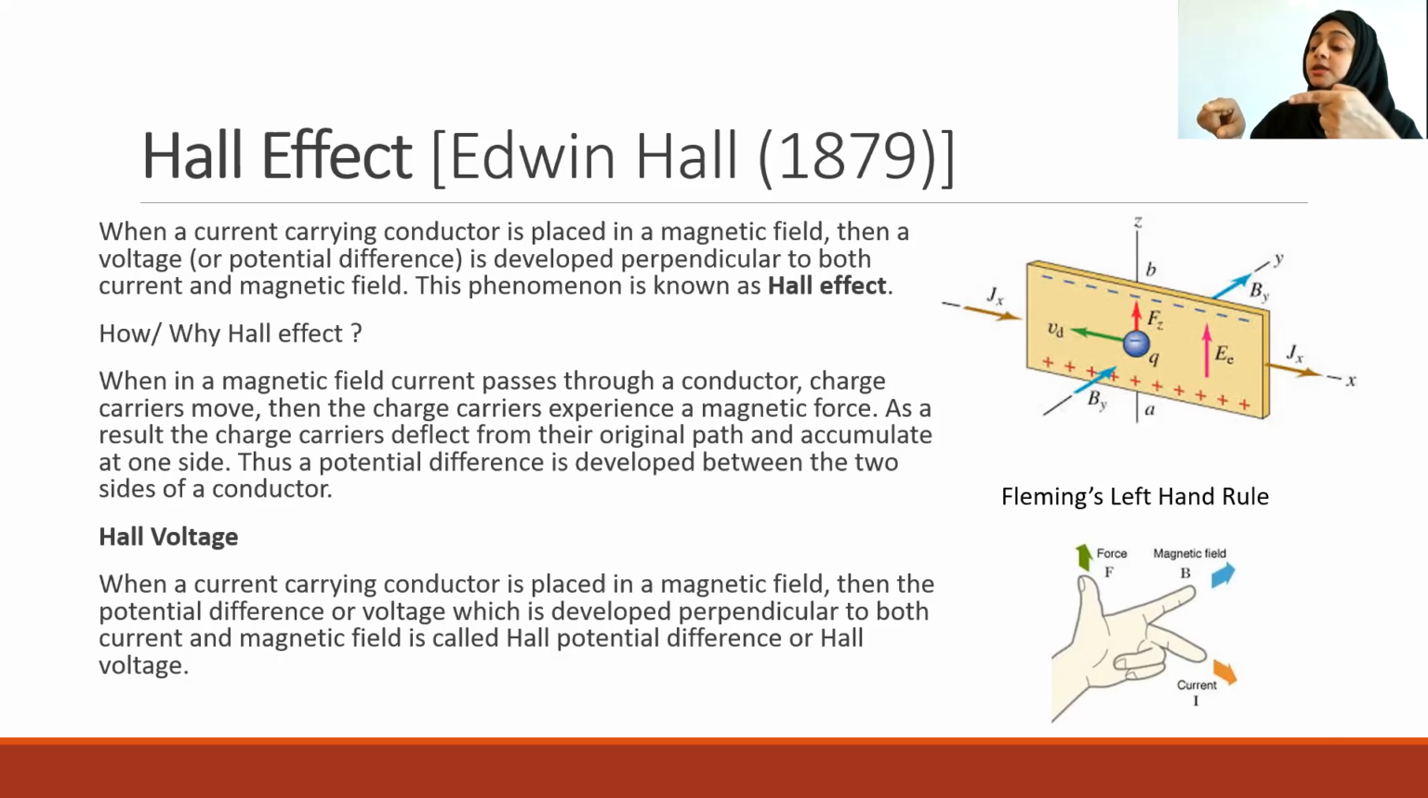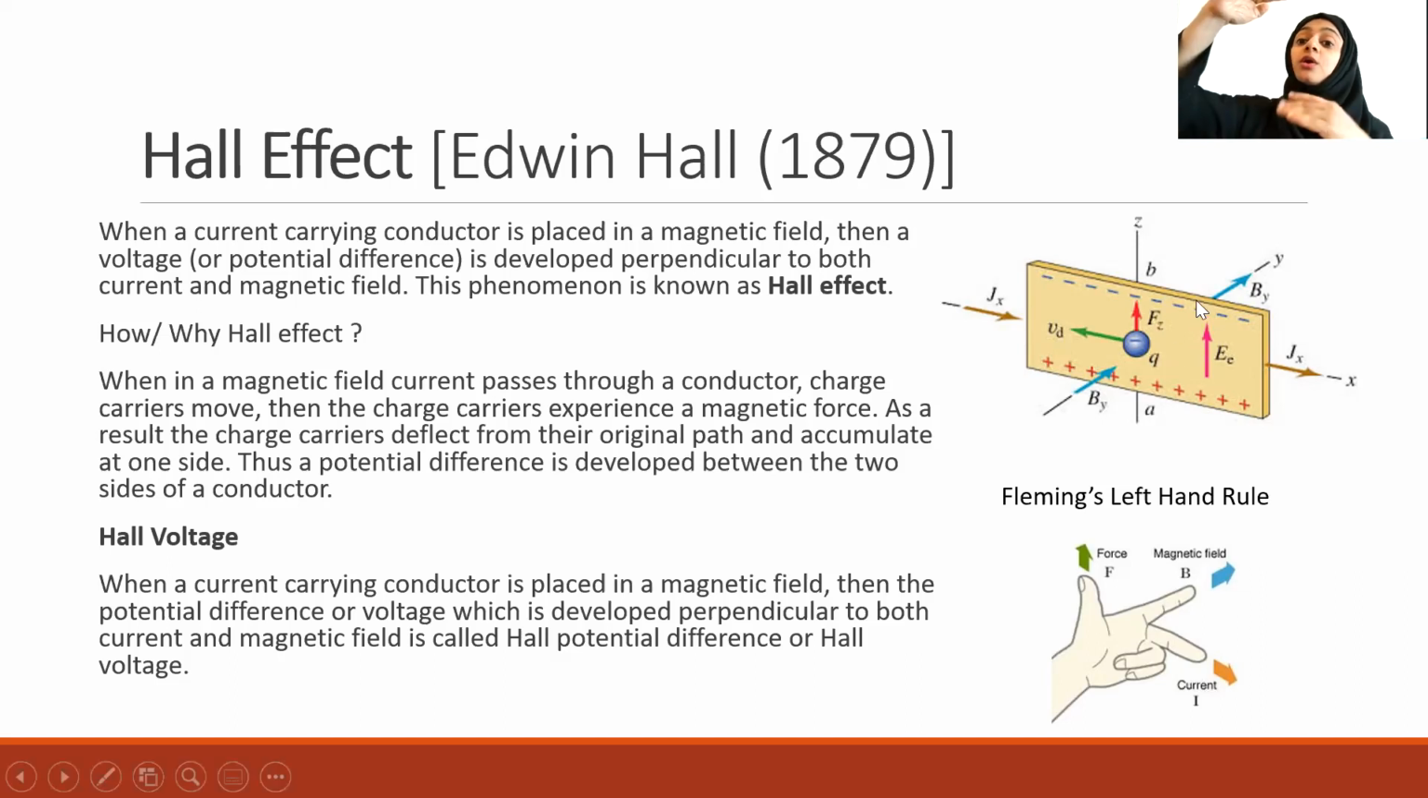So what happens? It gets pushed from its original path and gets deflected. That deflection causes the charge carriers to accumulate on two opposite sides of the conductor. When two opposite charges are separated, and if they stay like that, what will happen? A potential difference is developed across the conductor. Is that clear, Irfan? Yes, teacher. Okay, let me ask some questions.